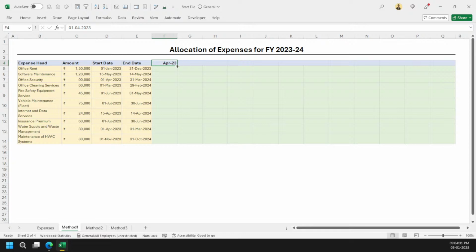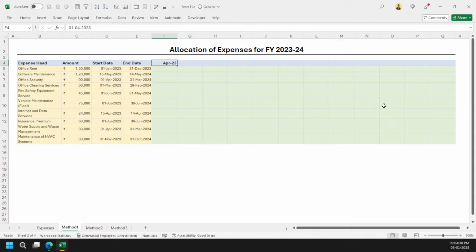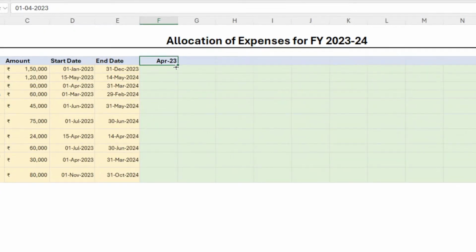You can either drag it here, that's one of the tricks. And if you are going for a proper series, you can come here, just see here, let me zoom in a bit. When the cursor becomes a crosshair, this plus mark, you can right click here.